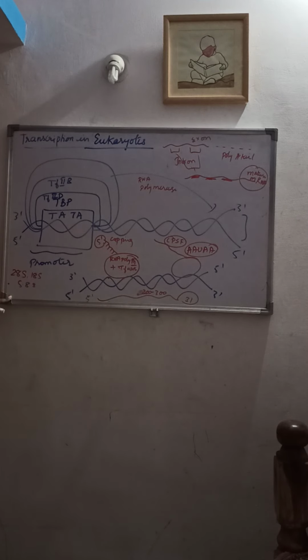As I told, there are 3 different RNA polymerases responsible for the transcription.